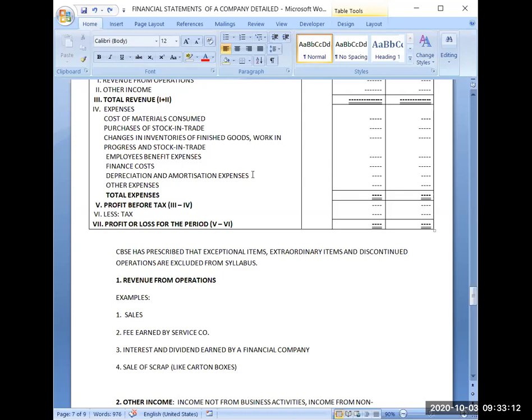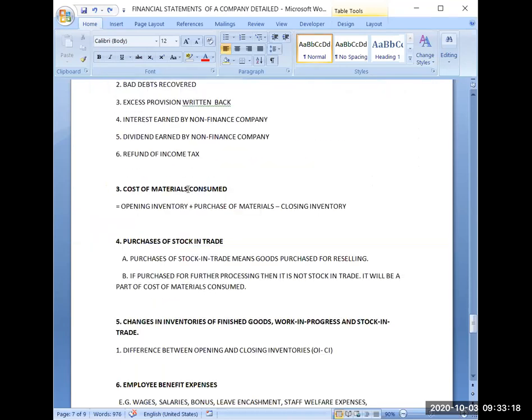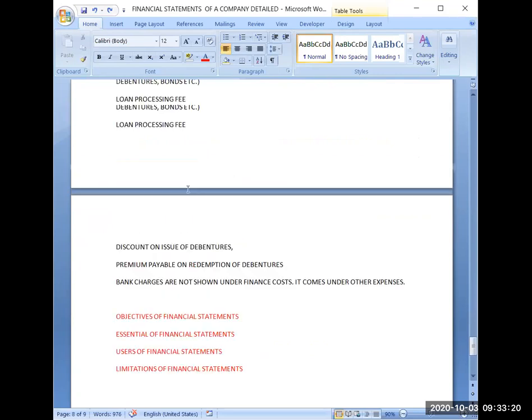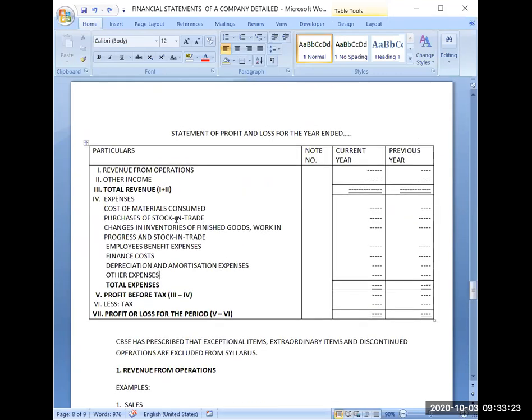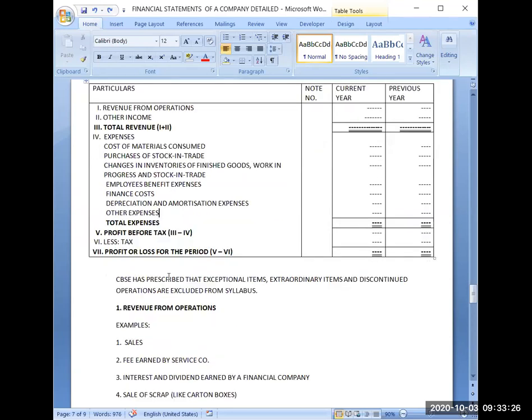Other expenses, so whatever expenses you are not able to cover in any of these headings, these all expenses will come here. I will give you some examples of other expenses also. Like many expenses are there which you have not written anywhere, like you were writing in trading account, carriage inward, carriage outward, these sort of expenses, electricity expense, any office and administration expense which you have not covered in any of these headings, selling and distribution expenses will be there, discount will be there. So many expenses are there which you were writing in trading and profit and loss account. These all will come in other expenses heading.